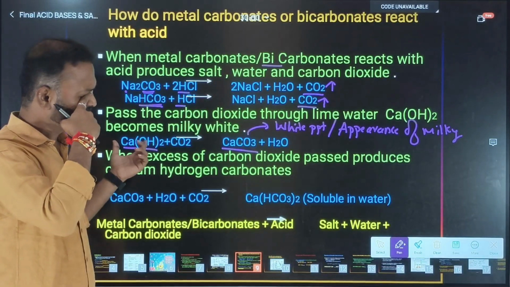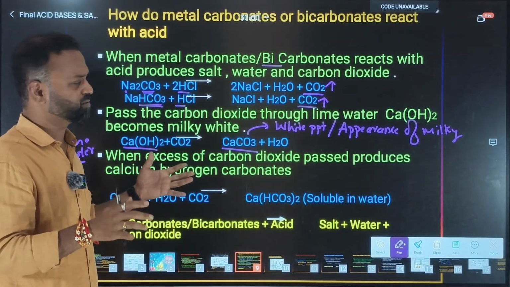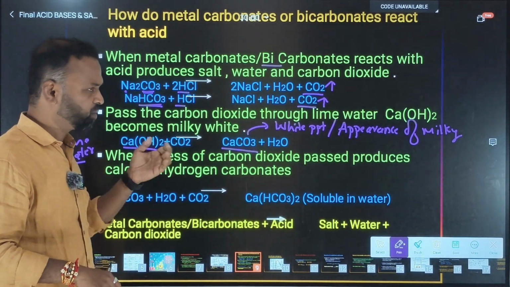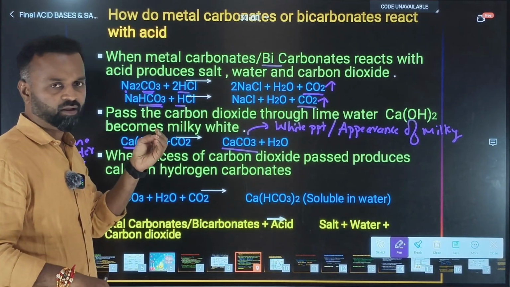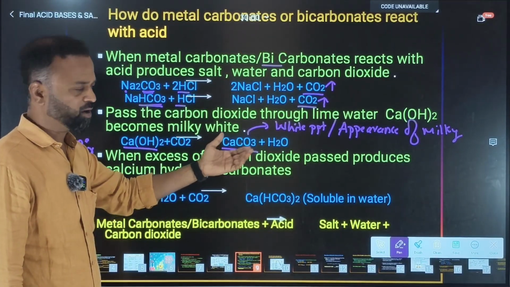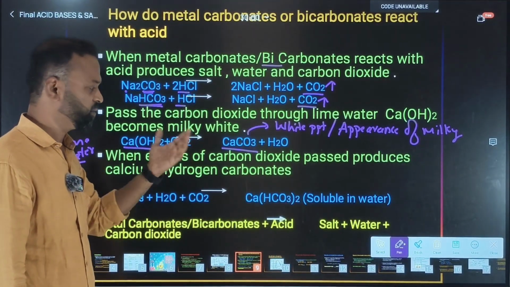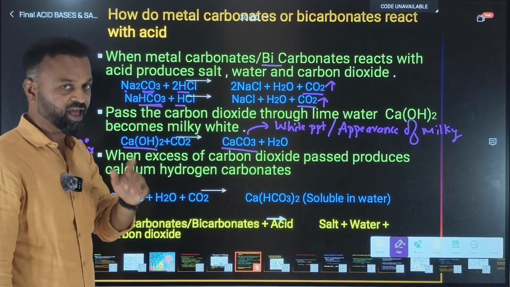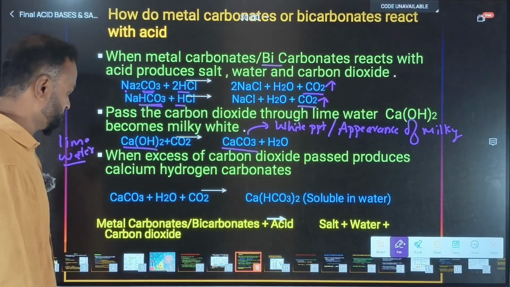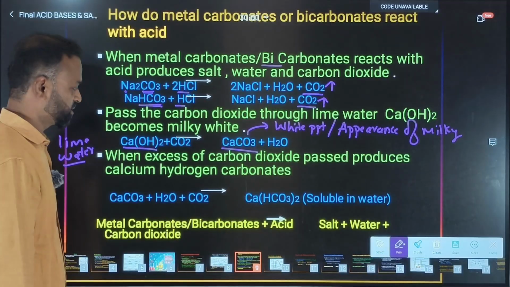See, lime water is a little bit colorless only, and the carbon dioxide gas is passed. Then later what happened? You can see the thick insoluble particles, the formation of calcium carbonate, and along with that water will be formed. You can see it very clearly. Now I told you there is a climax. Now you will understand what the climax is. In the movies, climax will be there, no? Like that there is one climax.